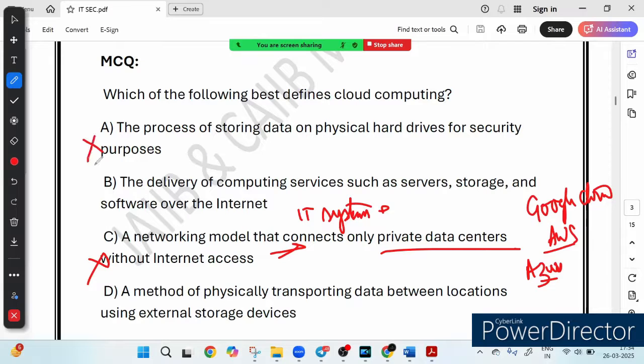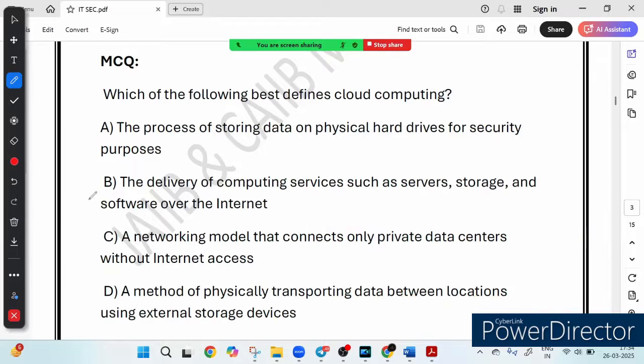Now option D is a method of physically transporting data between locations using external storage devices. This is incorrect. This refers to offline data transfer, right? So basically using some storage device like a USB drive or hard disk. Cloud computing eliminates the need for physical devices by allowing instant online access. For example, if you store movies on an external hard drive and take it to a friend's house to watch, that is physical data transfer. But if you stream a movie directly from Google Drive or iCloud, that is cloud computing. So the correct answer to this question is option B.